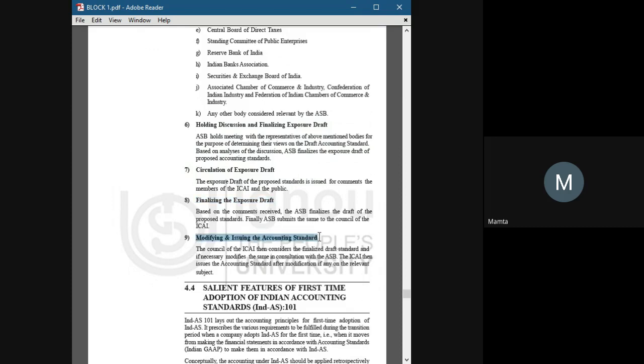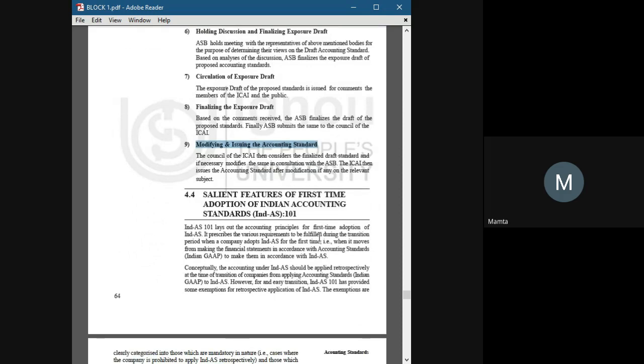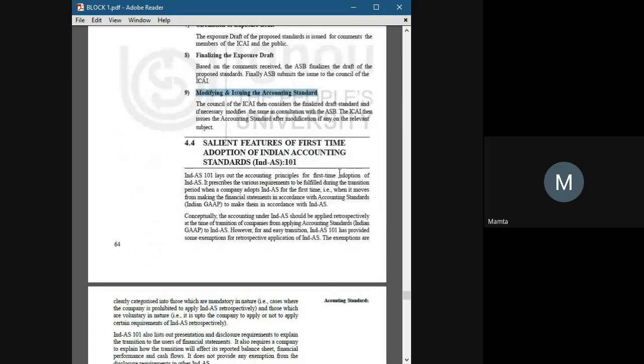The last step is modifying and issuing the accounting standard. If everything remains positive, then we issue this accounting standard, or we apply or adopt it. This is the procedure to adopt an accounting standard in India.